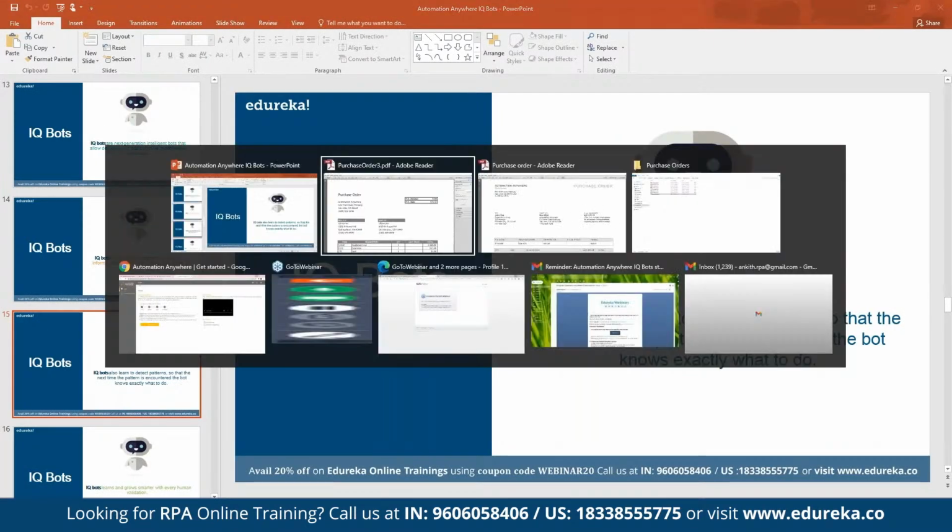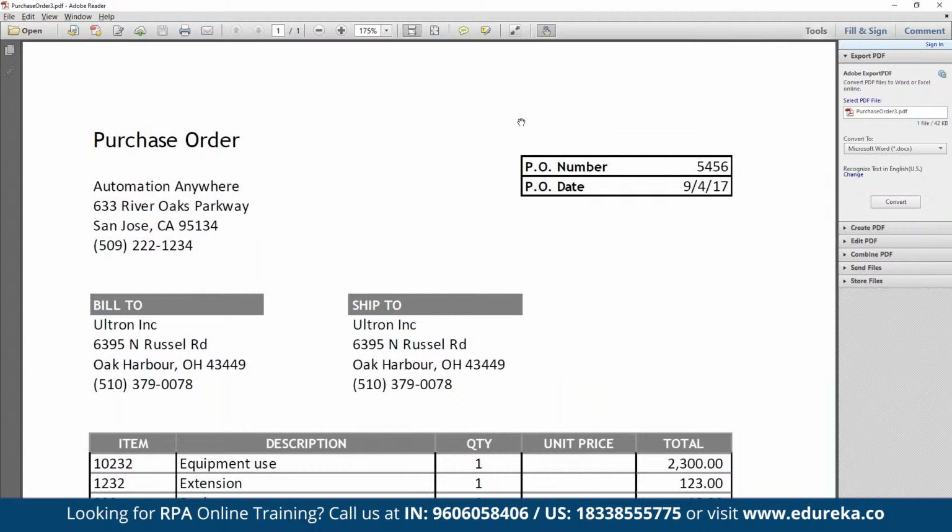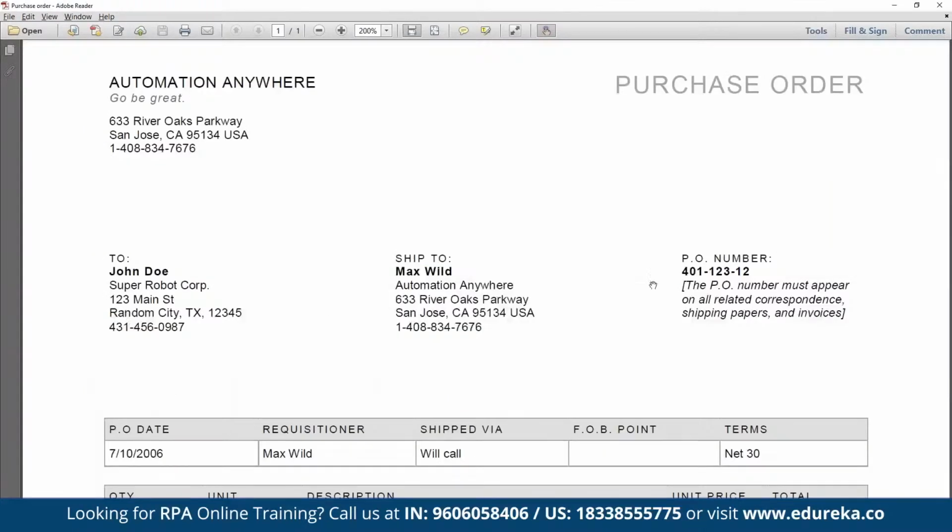Suppose you are asking IQ bot to extract the PO number and PO date from the different formats of data you are getting: just extract me the PO number and PO date. I have it here like this, and here I have it somewhere else.